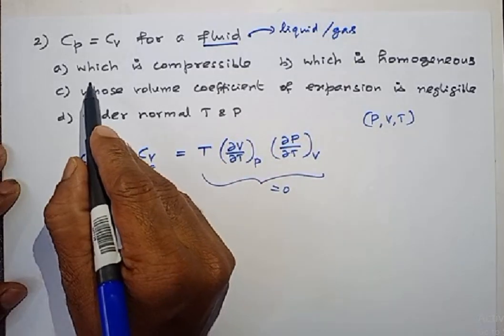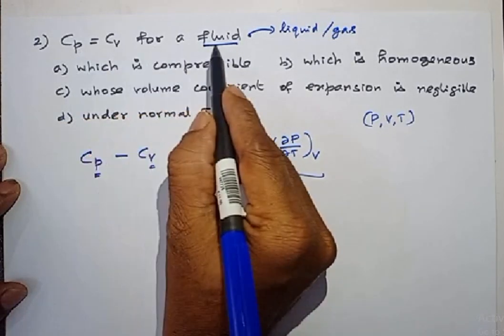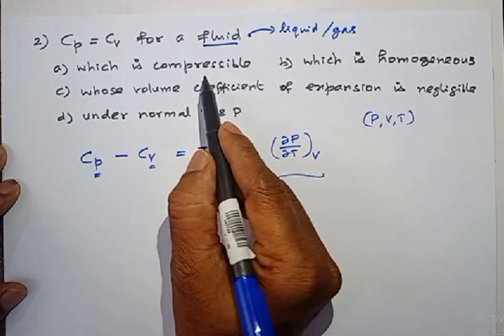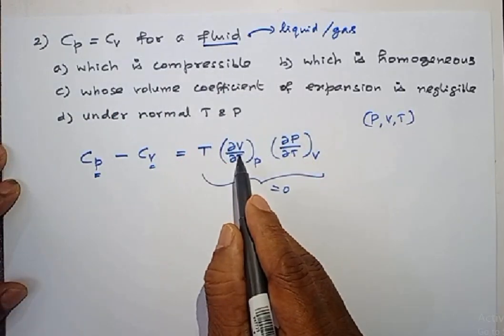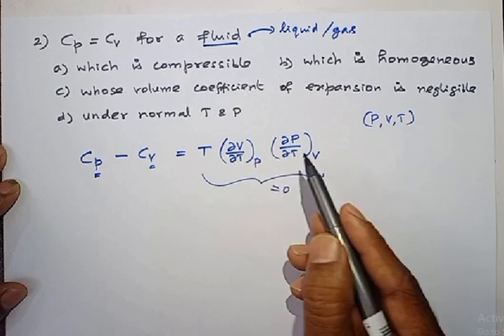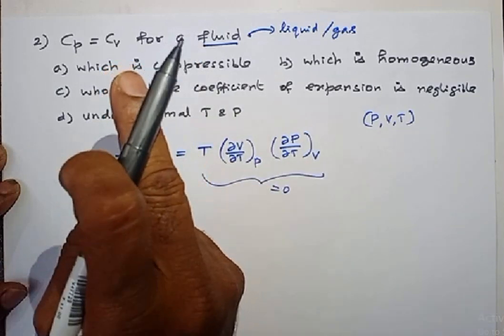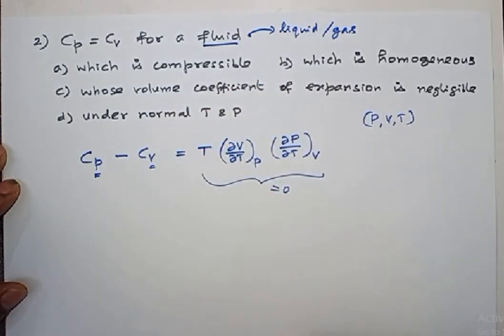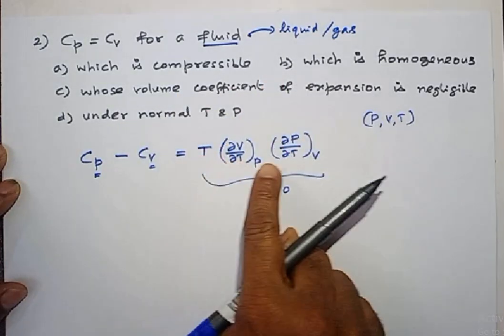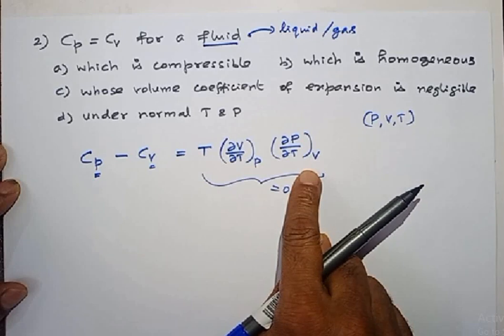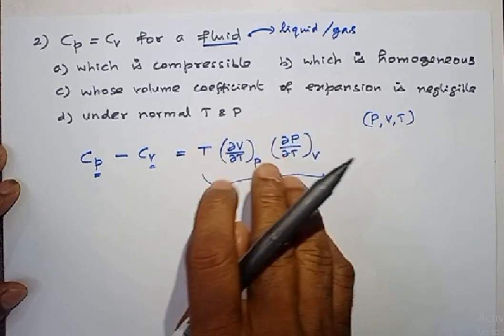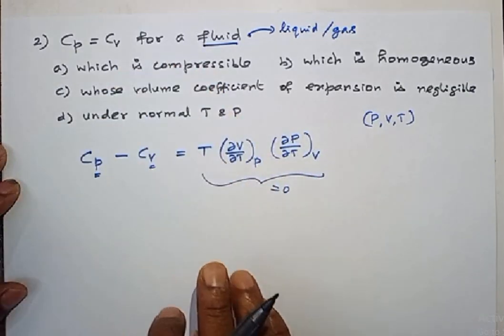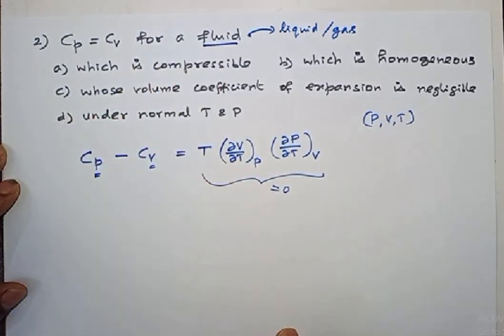Now I will go through the first option. Cp equal to Cv for a fluid which is compressible. Compressible means that by increasing pressure we can change the volume, right? But we don't have that term here. Therefore, the right hand side never becomes 0 as far as option A is concerned.